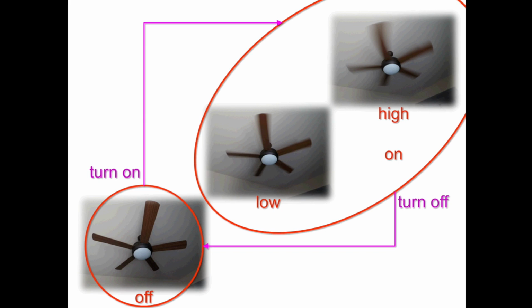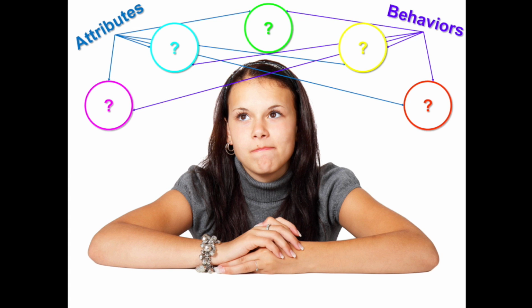Some objects have many attributes and some only have a few. Some objects have complex behaviors and some have very simple behaviors. Notice that some objects also contain or are made up of other objects. And notice that some objects are very similar to others, while some objects are very unique.